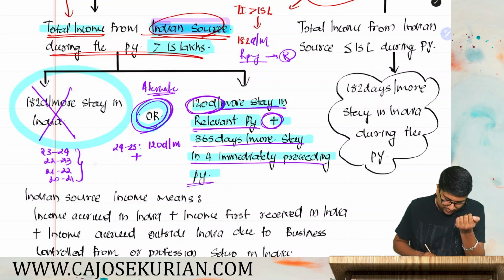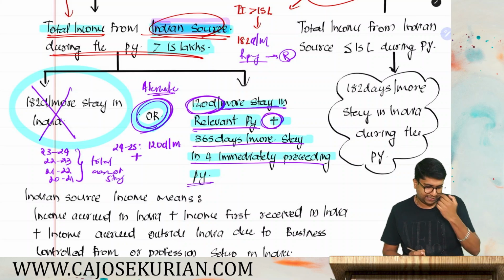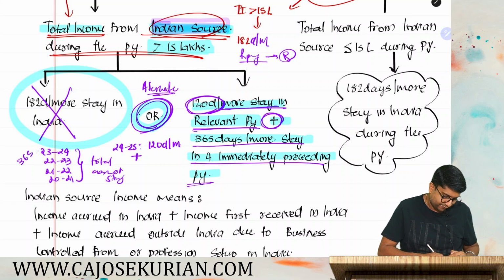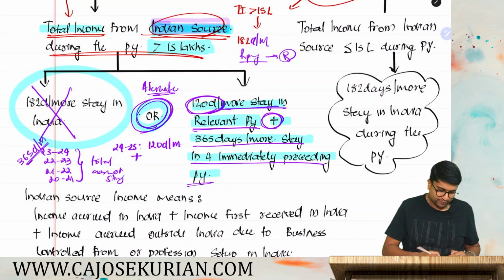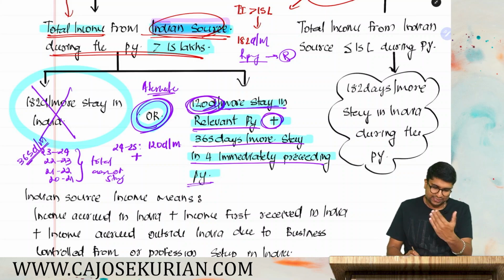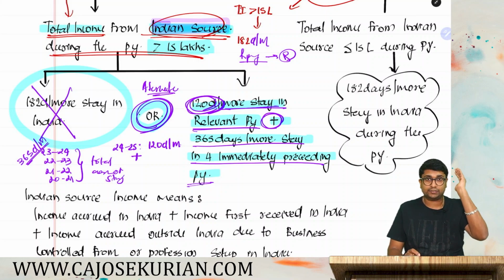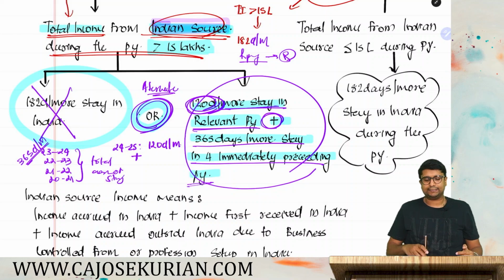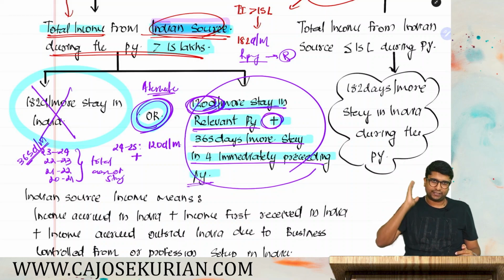All together, you count the total days of stay for all the 4 years. If that is 365 or more, that is, 120 days in the relevant year plus the 4 preceding previous years' total days of stay is more than or equal to 365, then also he will become a resident. So friends, the point is pretty simple.